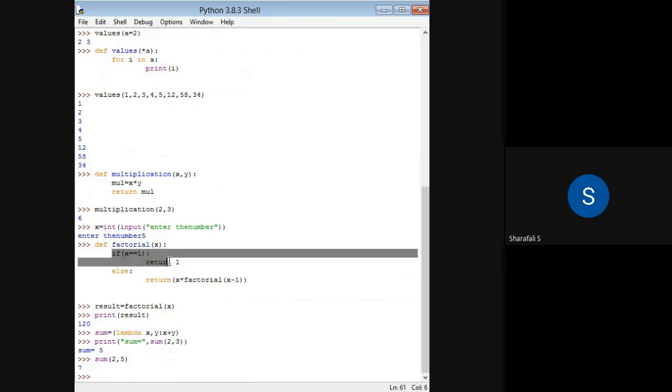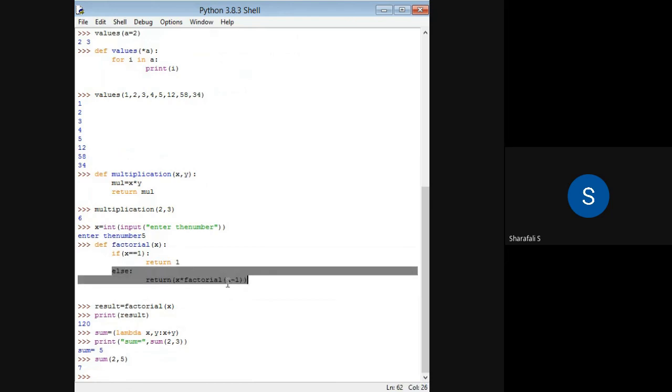This base case is to terminate the recursion, to get out of that recursion process, or to stop that recursion process. This particular expression we are using is called the base case. And this expression we are using for recursion, to call that function again and again.